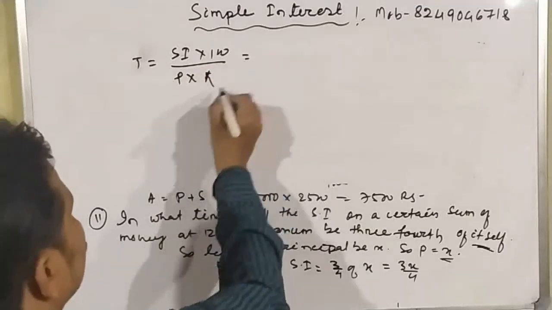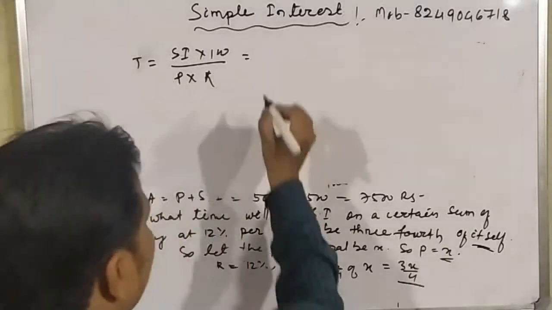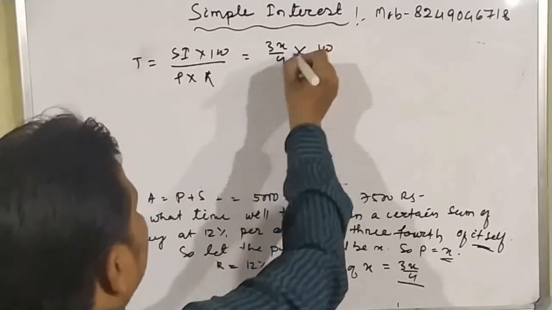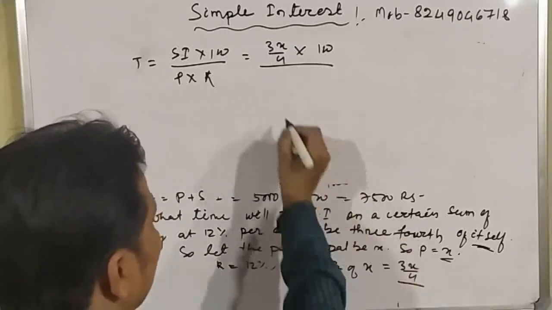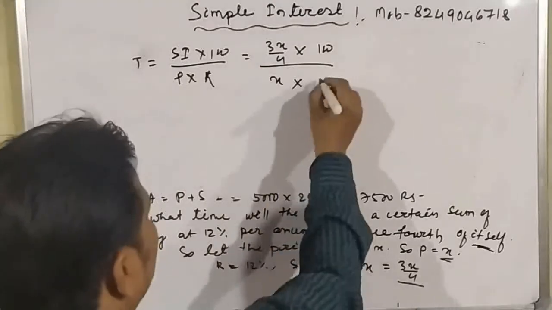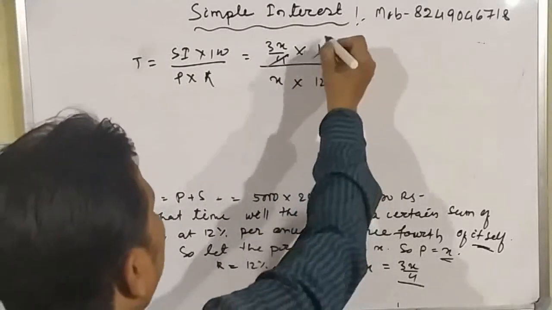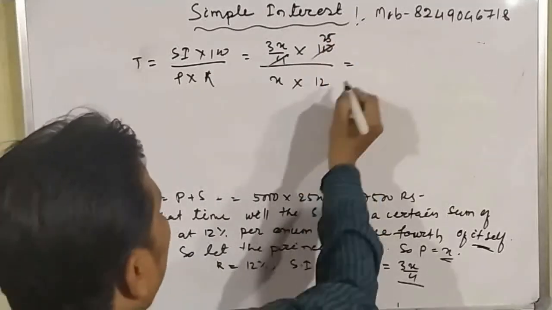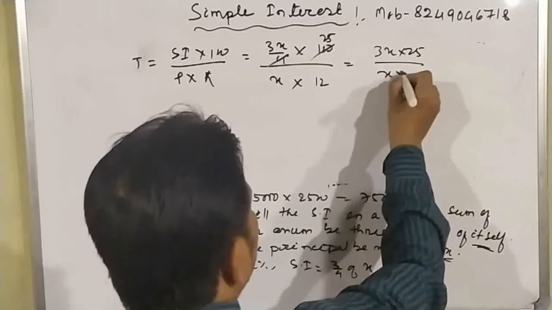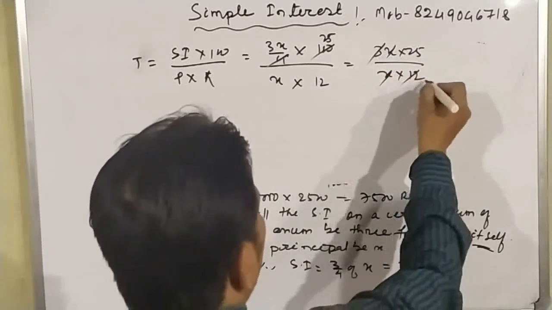Which equals 3x by 4 into 100, divided by principal x into rate 12. So here 4 into 100 gives 25. Now it is 3x into 25 divided by x into 12. So x cancels, and 3 by 12 is 1 by 4.